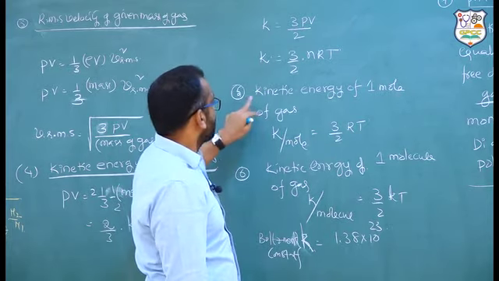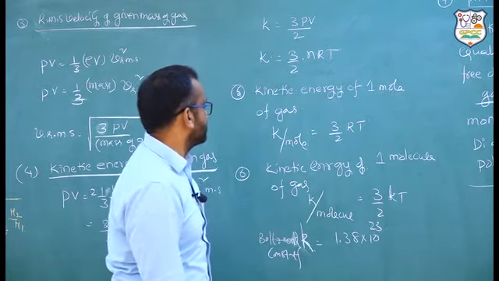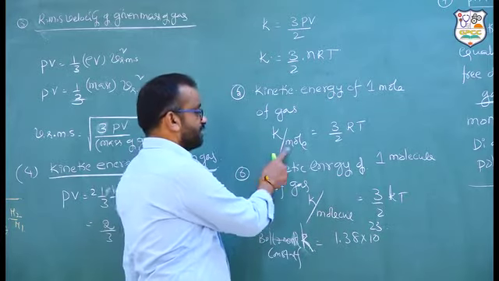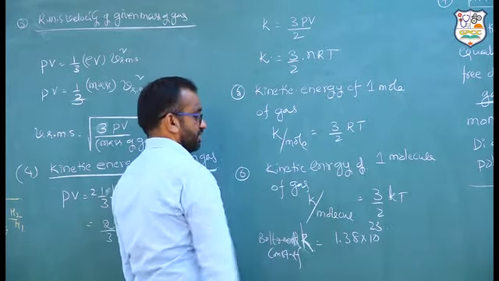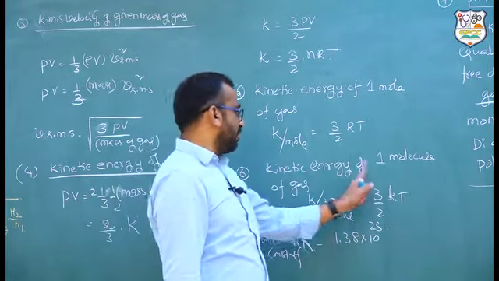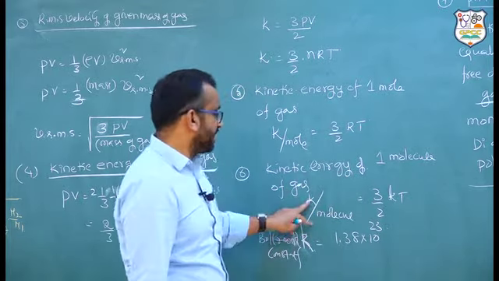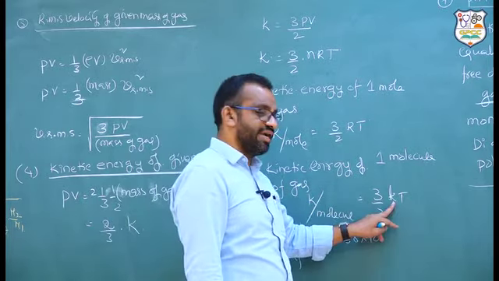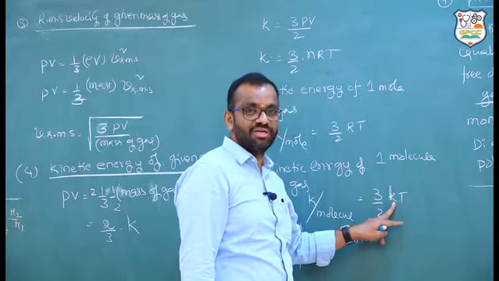Fine. So kinetic energy of 1 mole of a gas is equal to how much? Kinetic energy per 1 mole is equal to 3 by 2 RT. Next, kinetic energy of 1 molecule of a gas is how much? Kinetic energy per molecule is 3 by 2 kT, where k is called Boltzmann constant.